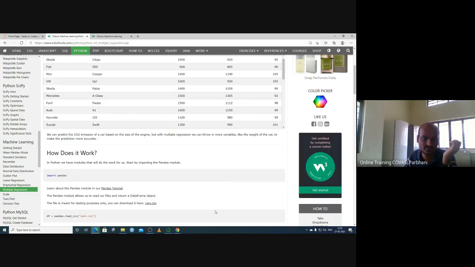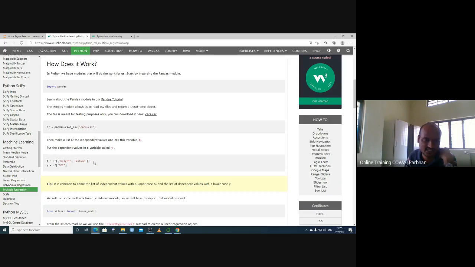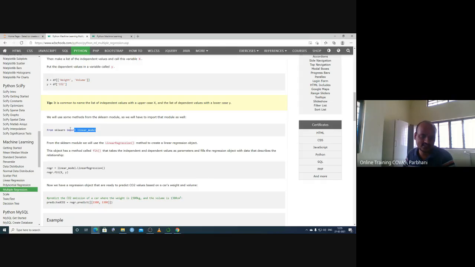So here we are preparing the data frame of X as weight comma volume, and y is our intended response variable, df["CO2"]. From sklearn, this is a Python package, we want to import linear_model, and then regr = linear_model.LinearRegression(). We want to fit this linear regression to this X and y values. So capital X and small y values we want to predict.